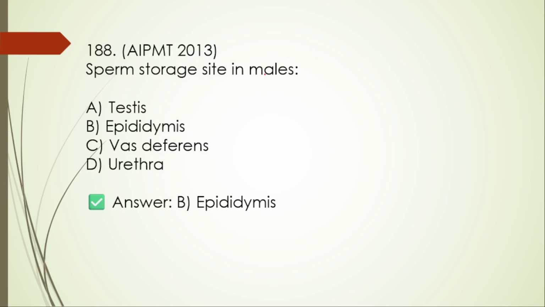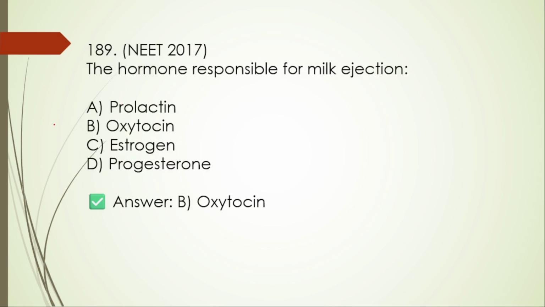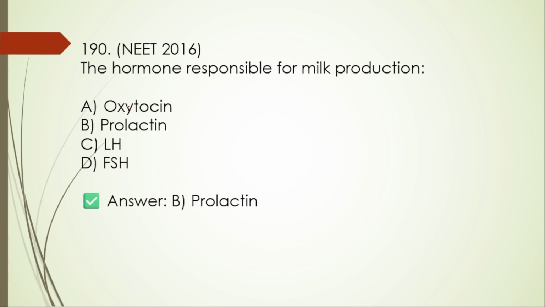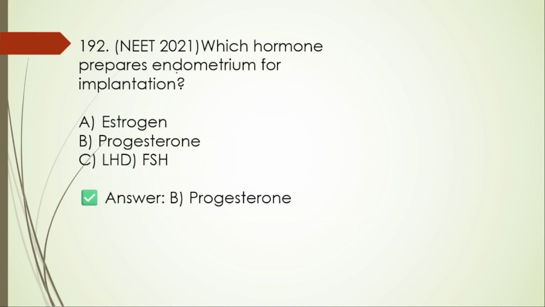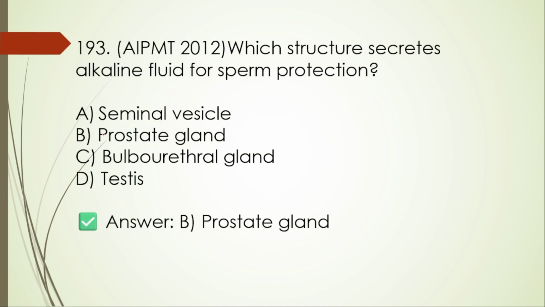Sperm storage site in the males, that is epididymis. The hormone responsible for the milk ejection is oxytocin. The hormone responsible for milk production is prolactin. Production is different and then ejaculation is different. 191. The acrosomal reaction helps in the penetration of the ovum. Next, which hormone prepares endometrium for the implantation? That is progesterone. 193. Which structure secretes alkaline fluid for the sperm protection? Here it is prostate gland.